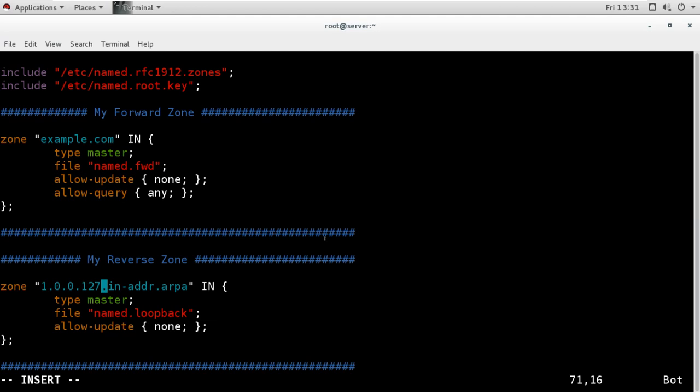We are adding our network address, 192.168.1, and I will add it in reverse order, as you see. Remember, I am not adding the last part, the host part, here, because that I will add into the database file. I will mention the name for the database file like name.rev. Remember, this file is also not there, and I have to create this file again. And this one is also the master server.